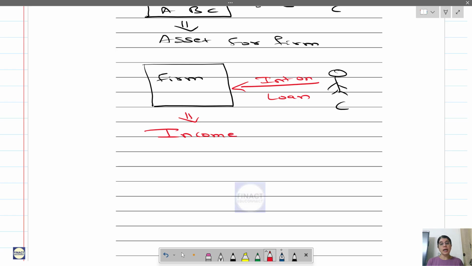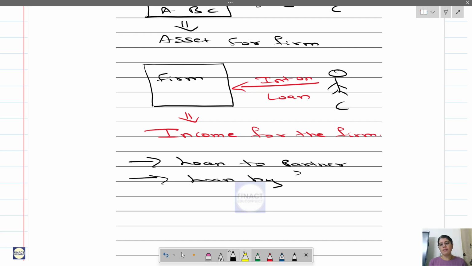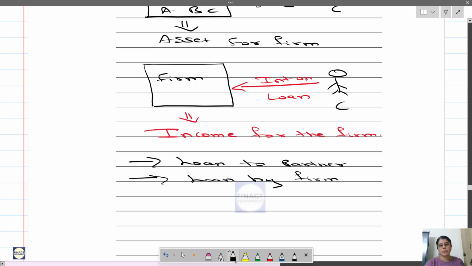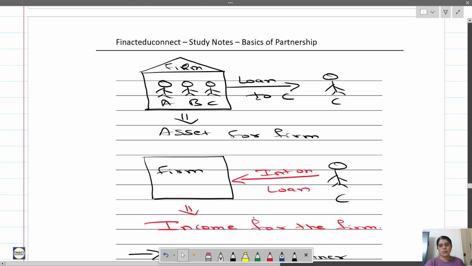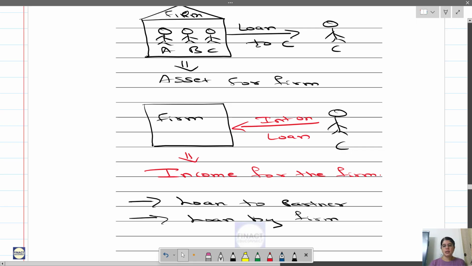I have not written the word like income because it is an income for the firm. Different names to this: we can call it loan to partner, or it may also be called loan by firm. Different names are used over here. Write this. Then we will go to the next one.